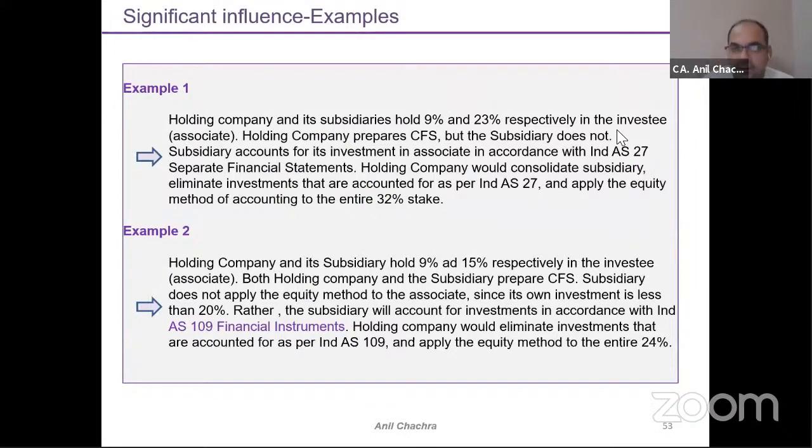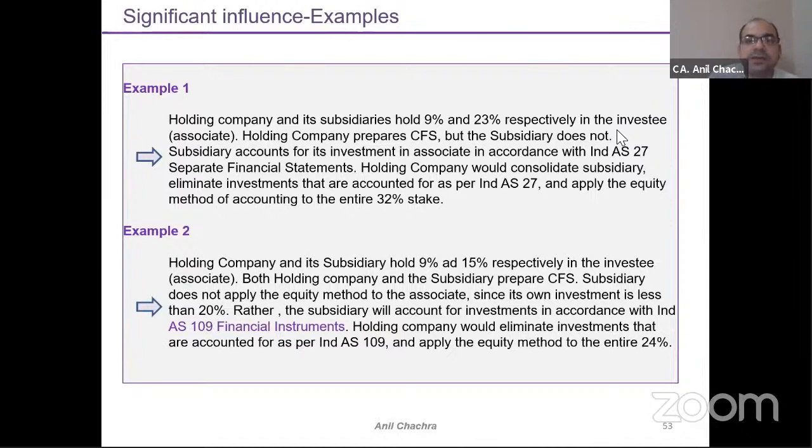Now let's take one example of how to analyze this situation in a practical scenario, wherein you will apply equity accounting under this Ind AS 28 or not. Suppose the holding company and its subsidiary hold 9% and 23% respectively in the investee, right? 9 and 23%. I am having a separate investment. My subsidiary is having a separate investment. The holding company prepares the CFS, meaning consolidated financial statements, but the subsidiary doesn't.